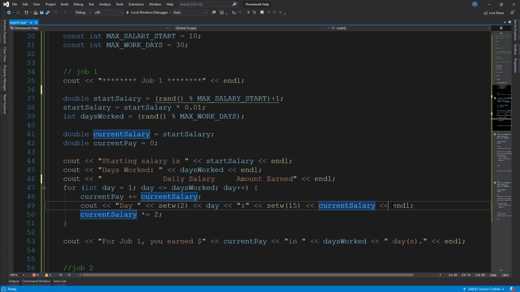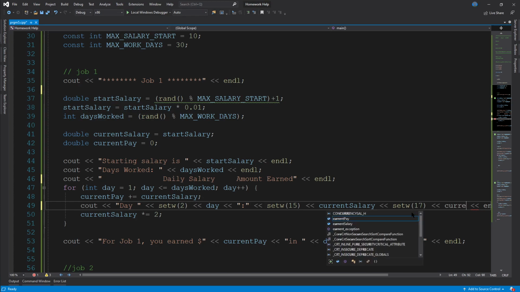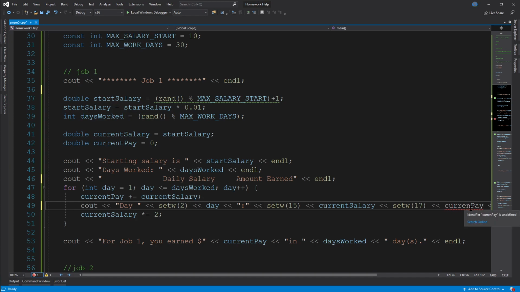So here at the end, before the endl, we will want another setw. This one will be 17. And then we want current pay, did I say it was? Yeah. Current pay. Oh, misspelled, okay.